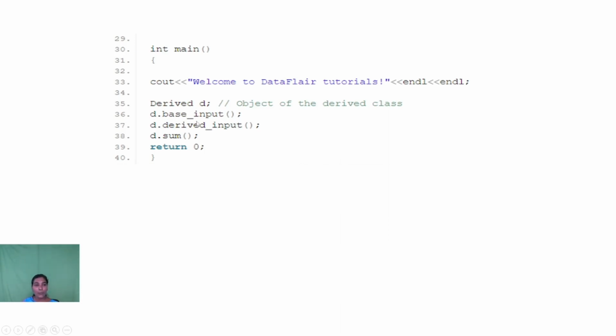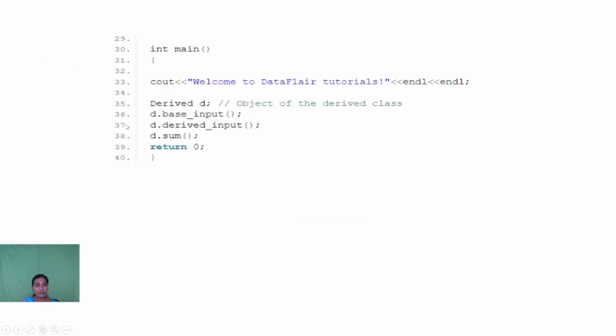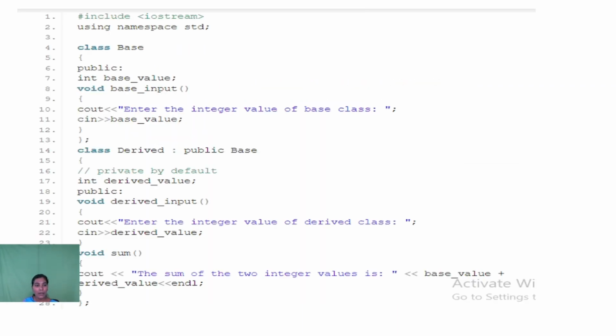So d dot base input of. When this statement is executed, it automatically invokes the function written inside the base class, void base input of. This is to get the value for the base value. Then the next function, d dot derived input of. When this function is invoked, it automatically transfers the control to the derived class definition. From this definition it gets the value for the derived value.